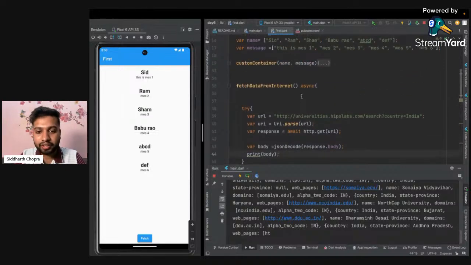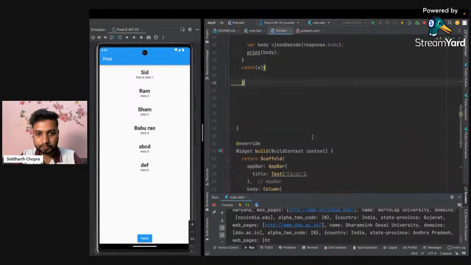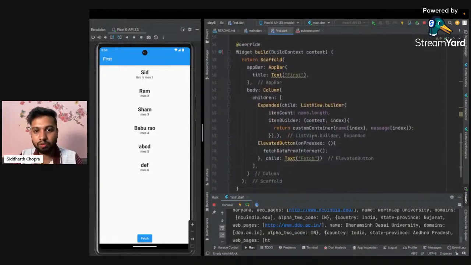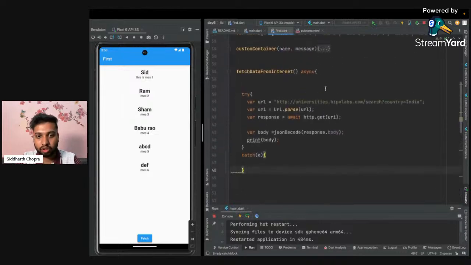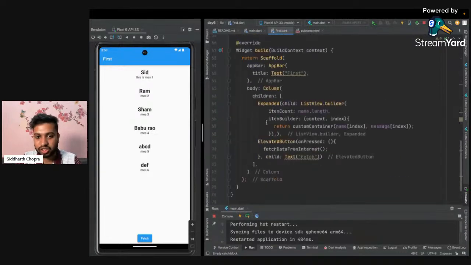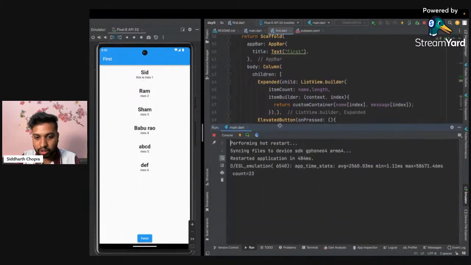So my interest is only in the body, and I will update this body. Now we will not use the name and the message, but instead we will directly use this body.